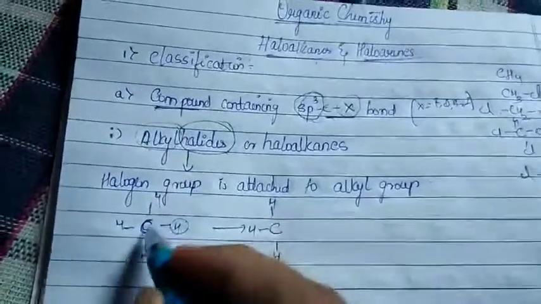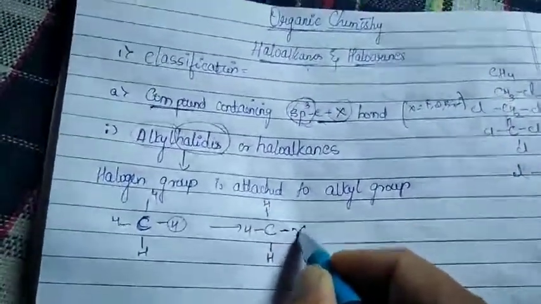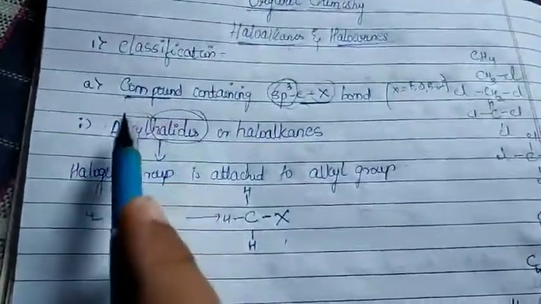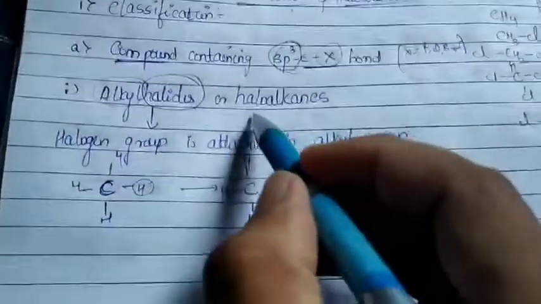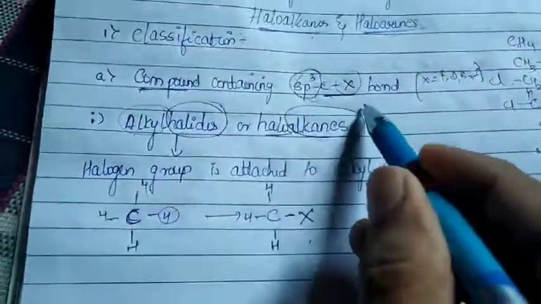In order to balance the tetravalency, instead of hydrogen I have my halogen. Such a structure is called an alkyl halide or haloalkane. Can you see? Haloalkanes.